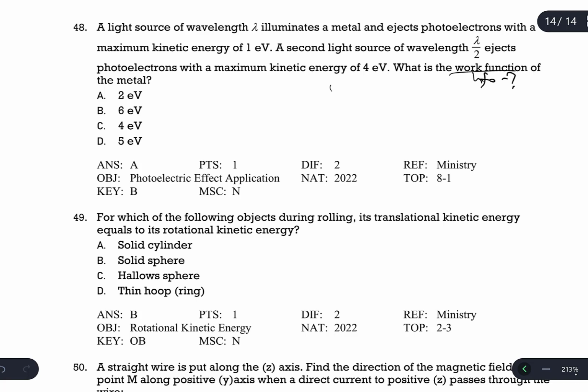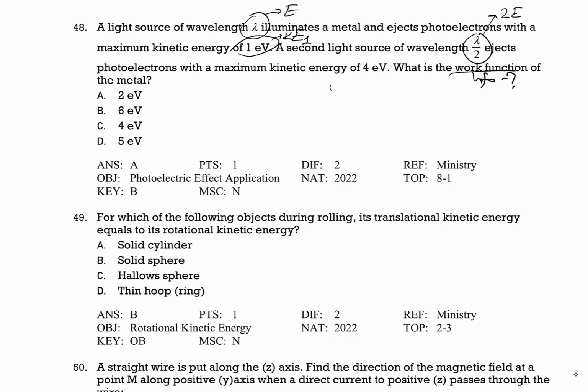So we know that as the wavelength decreases, the energy of the photon increases. If these two photons are compared, and the first has an energy of E, the second will have an energy twice that, 2E. The first photon produces a photoelectron kinetic energy of 1, and the second photon produces a kinetic energy of 4 electron volts.